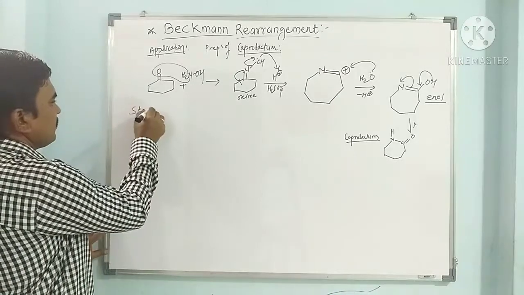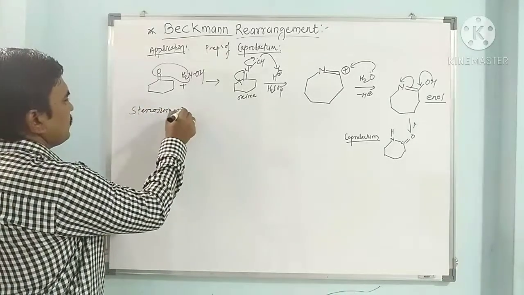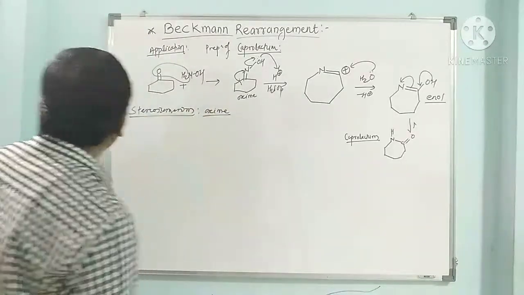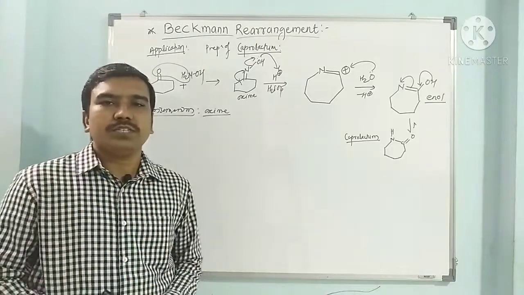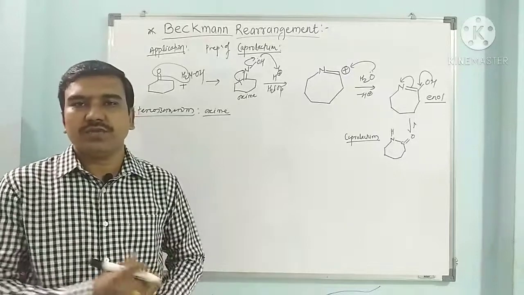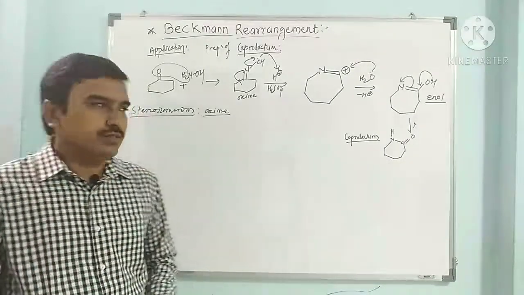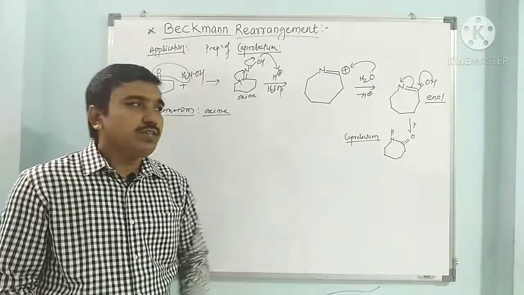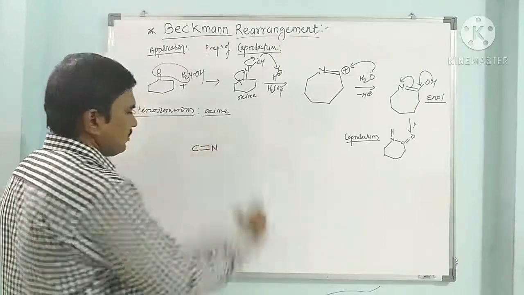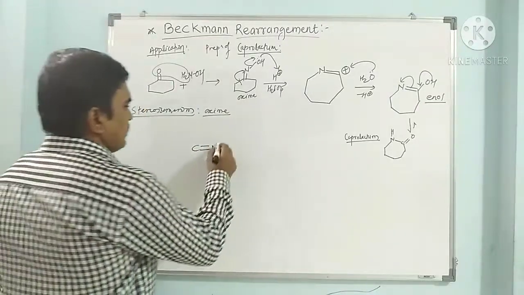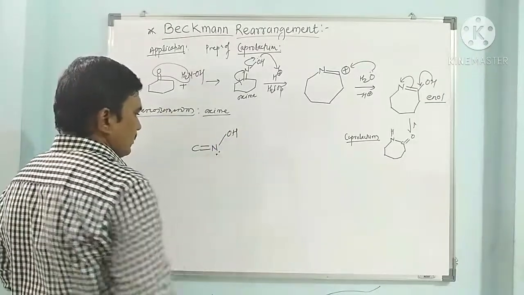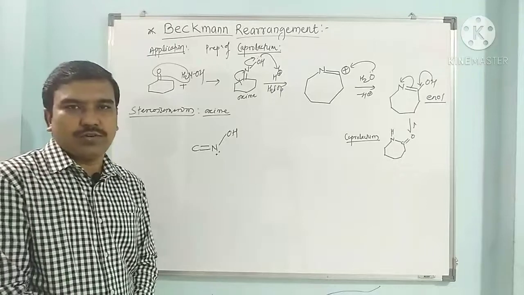Oximes can show stereoisomerism, just like our cis and trans isomers. When a double bond is present between two carbons, they can show cis or trans isomerism, or E or Z configuration, because of the rigidity due to the double bond. In the same way, there is a double bond present between carbon and nitrogen, and this nitrogen has an OH, and a lone pair in one of the sp2 hybrid orbitals.